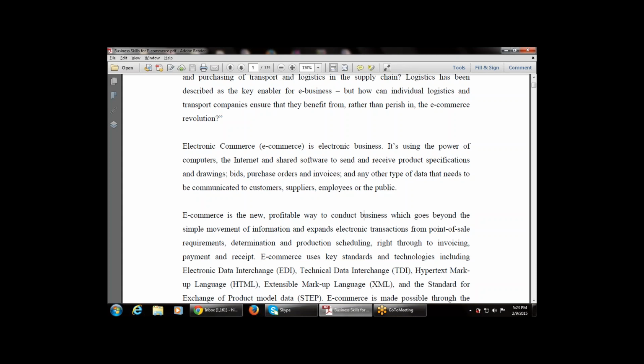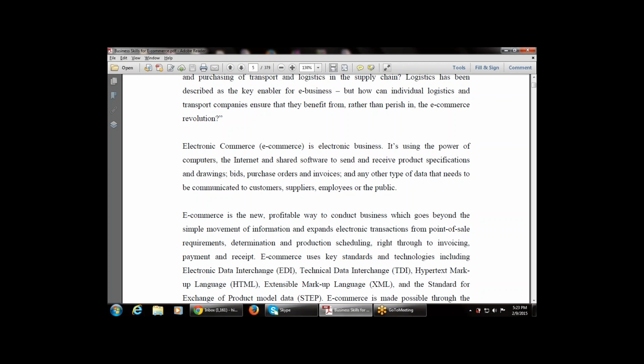It goes beyond the simple movement of information and expands the electronic transaction from point of sale requirement, determination, and production scheduling right through invoicing, payment, and receipt. So it is a new method for doing business electronically, going beyond the simple movement of information, content, and money. That means involving all the goods, services, and money between customer and business; that is e-commerce.